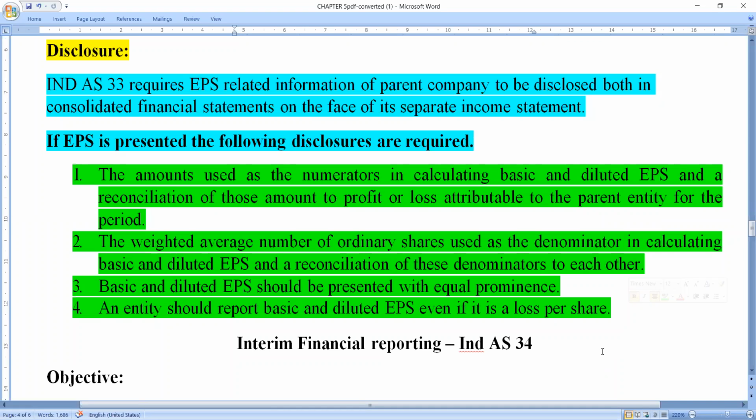Because of their method of dilution, shareholders are getting the loss. So even if it is a loss or even if it is a profit, the organization must and should disclose the information, how much of the profit per share, how much of the loss per share. It is very, very essential to disclose. After this, the next accounting standard is